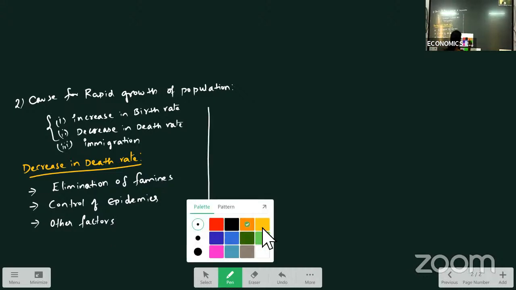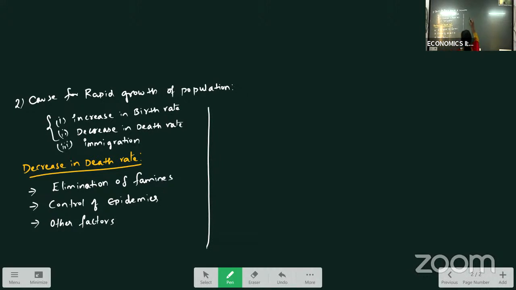Now, what are the causes for high birth rate? Causes for increase in birth rate. See, what are the two causes? Increase in birth rate is one reason, decrease in death rate is the other. Now we have seen why there is a decrease in death rate. Now let us see why there is an increase in birth rate.